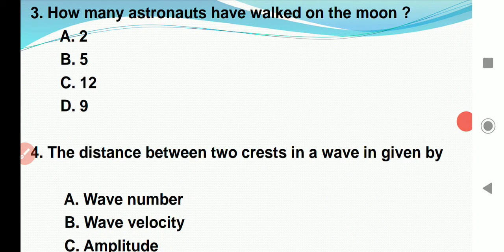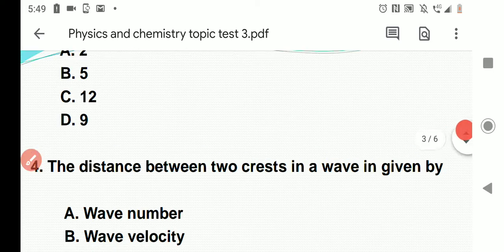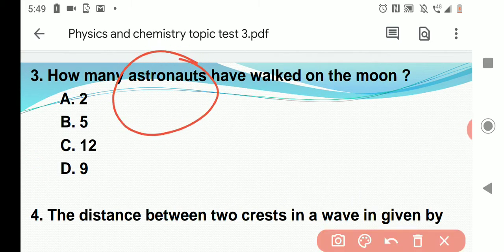How many astronauts have walked on the moon? Option A 2, option B 5, option C 12, option D 9. Before going to the answer, what is the meaning of astronaut? Astronaut means one who goes to space. From USA, they are called astronauts, whereas in India they are called vyomanauts. Russia calls them cosmonauts.